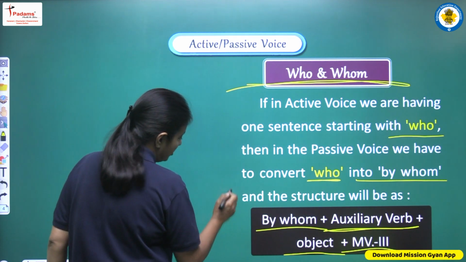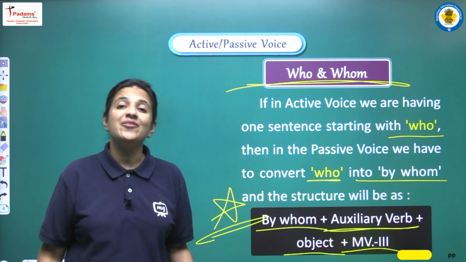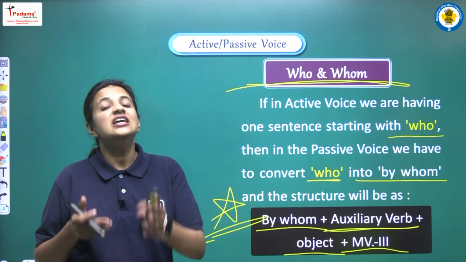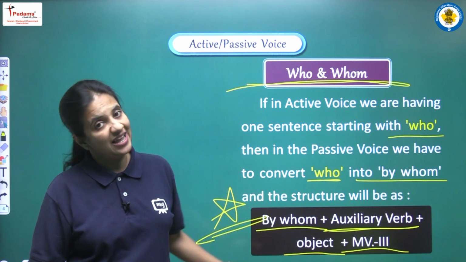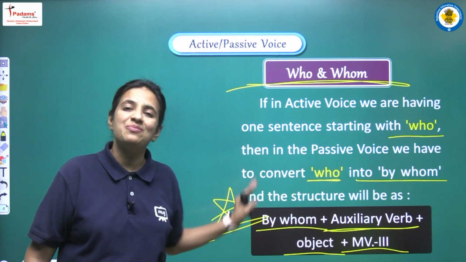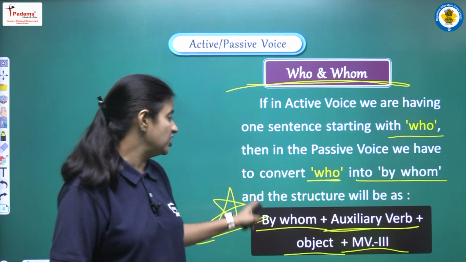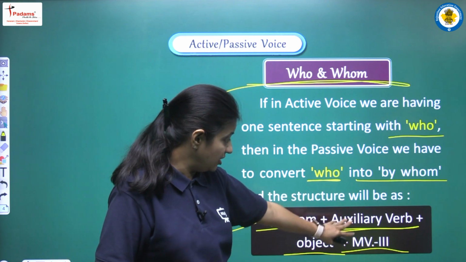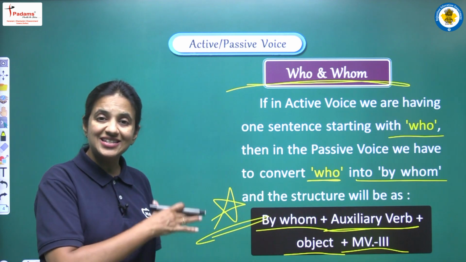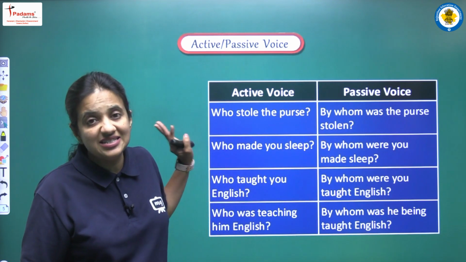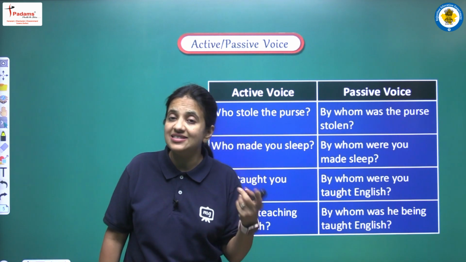So this is actually a very important structure, students, that you have to learn. Whenever we have who in the beginning of the sentence, first of all just convert who into by whom and then apply the same structure in the sentence, right? So just learn this structure: by whom plus auxiliary verb plus object plus main verb third form. And now we have some examples here, just to practice this structure.